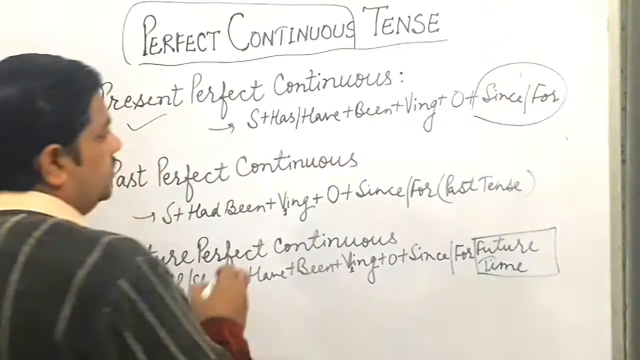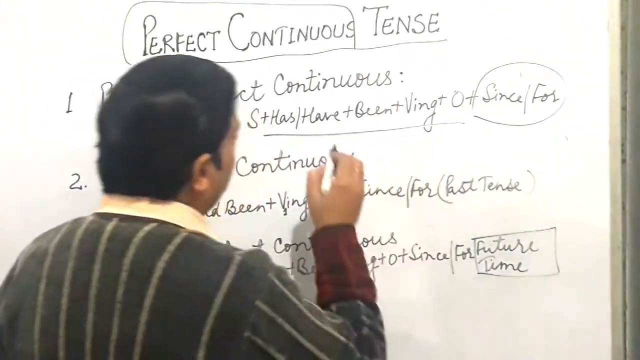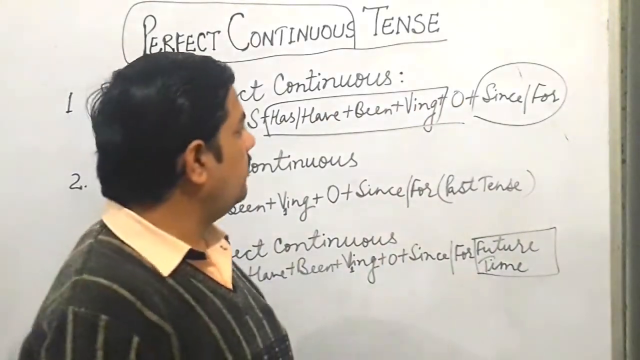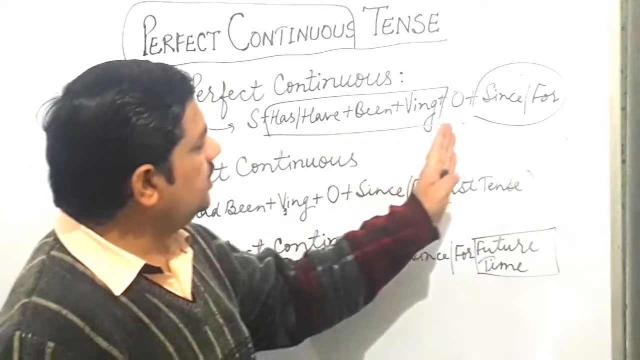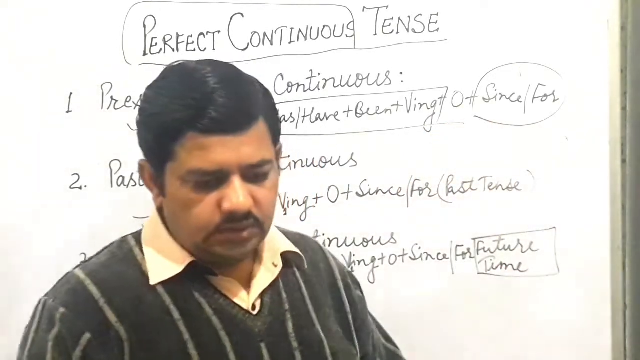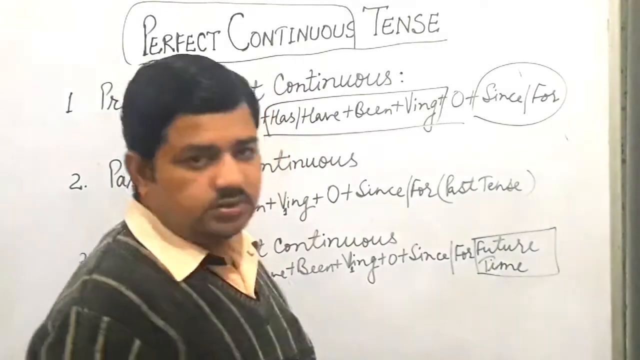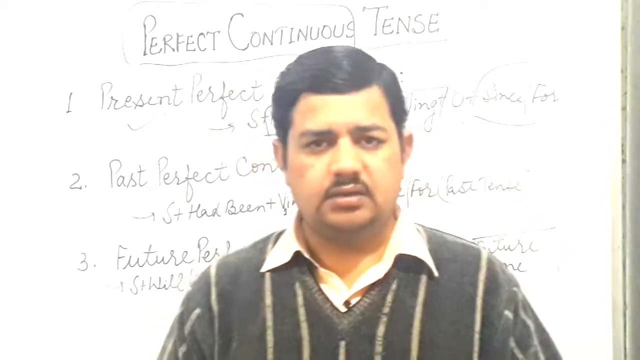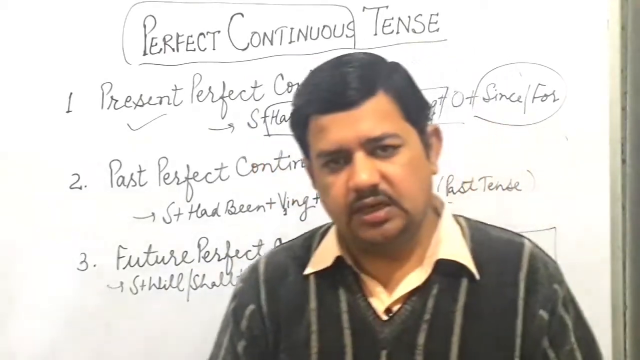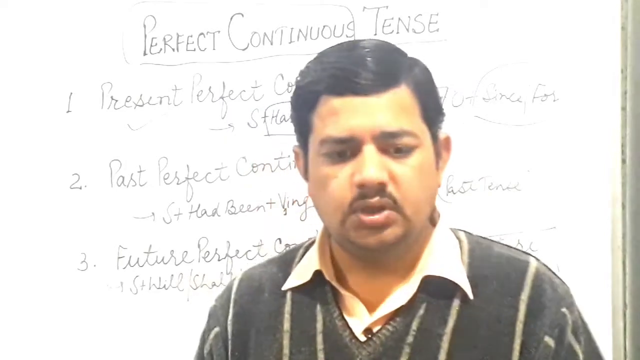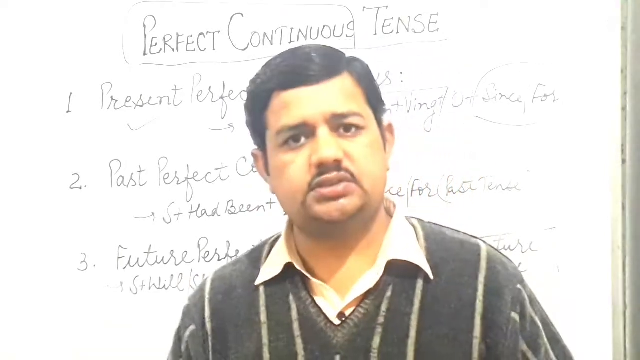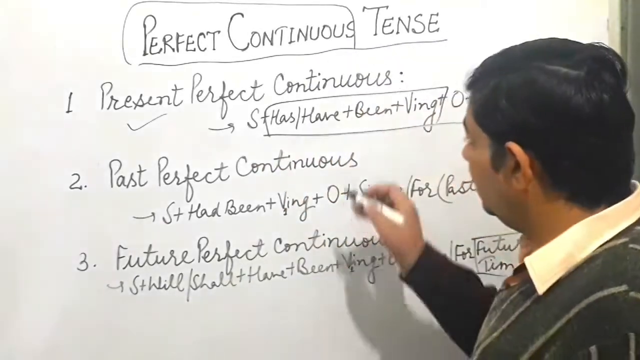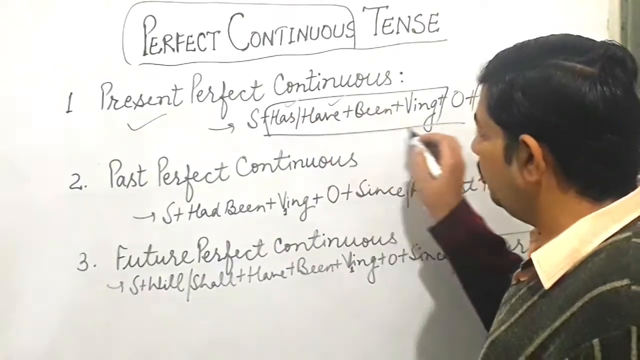In present perfect continuous, children, the structure is like this: has been, have been, ing with first form, with object and since and for. Let me define present perfect continuous: any activity which has been going on for a given time, and is still supposed to be continuing. There we use present perfect continuous. The main thing is the use of has been, have been, first form with ing.